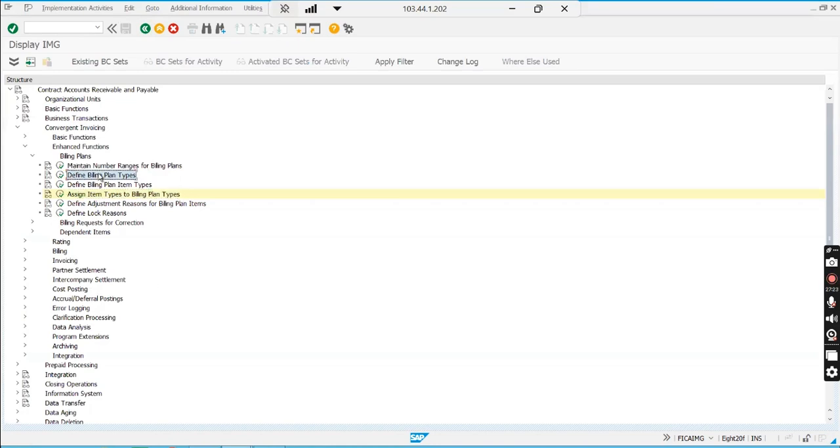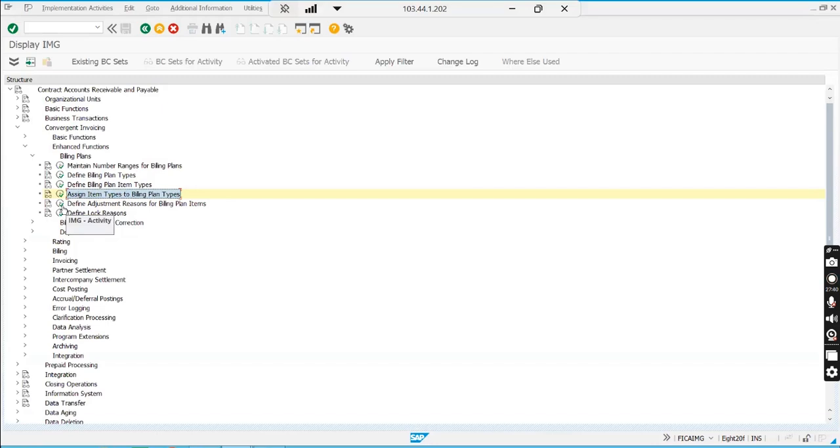In here I created a billing plan, and here I created two item types. Item type meaning what are the different items, like recurring or monthly, and here I tagged them. The first one, I mean this one and this one, I linked here.